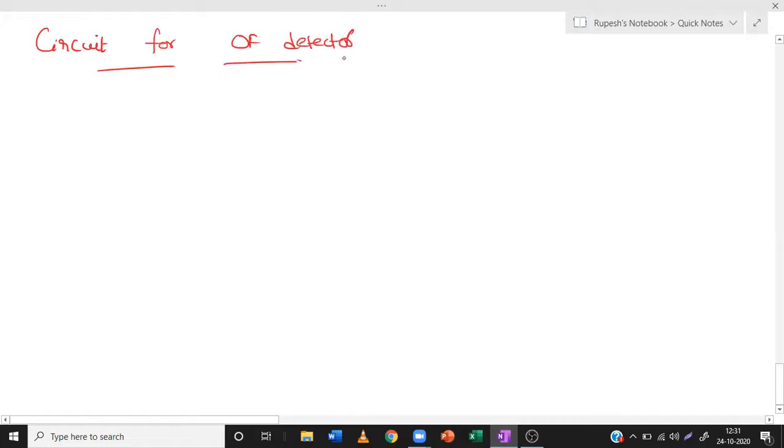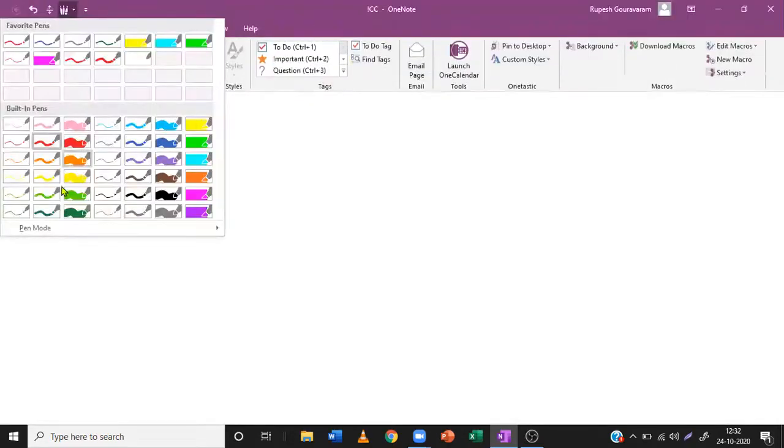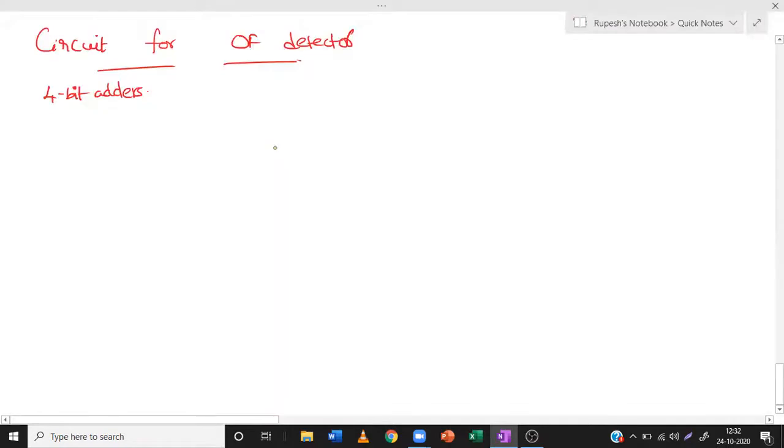For this purpose, let us take 4-bit adders. Let us take 4 full adders to add 4-bit numbers.